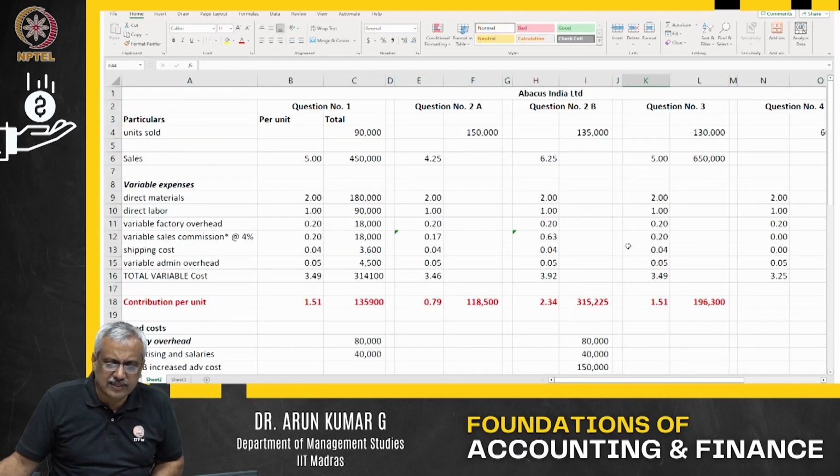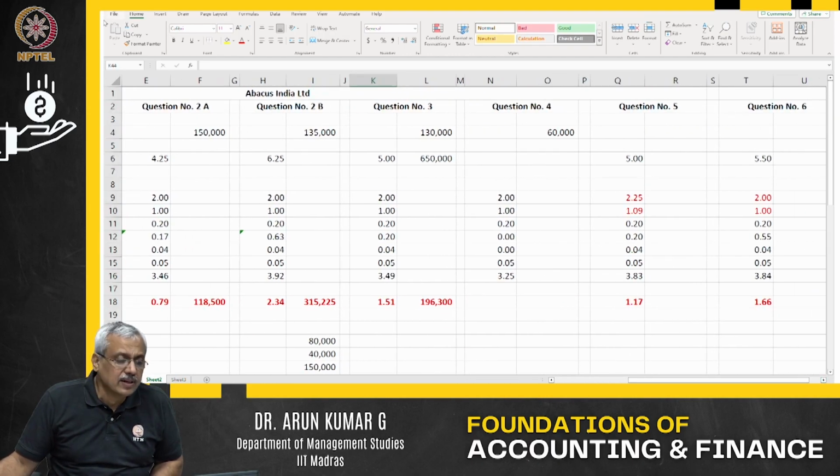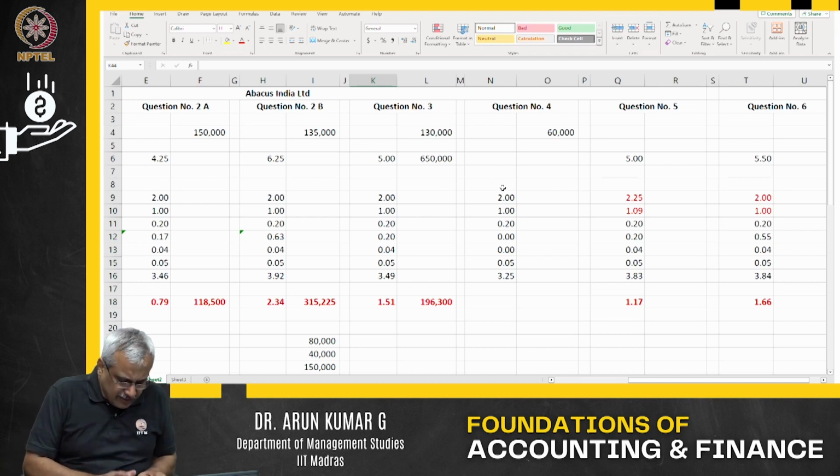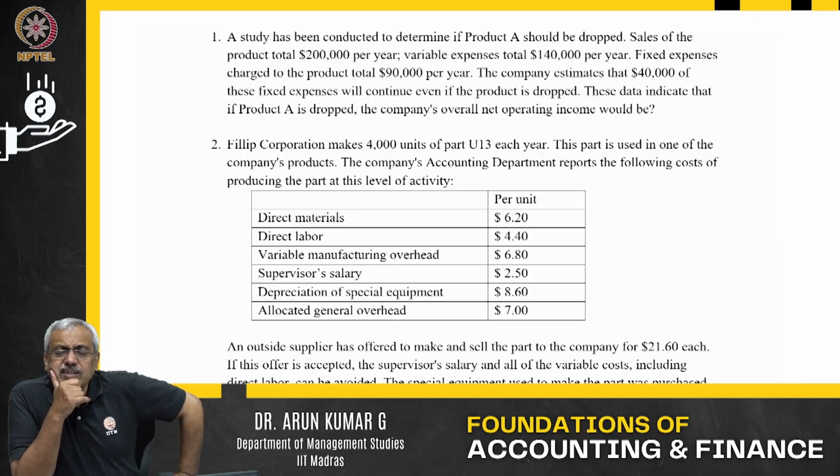I have all the 6 options worked out on the same Excel sheet out here. So it basically gives you some kind of a comfort zone with regard to break even, with regard to your variable cost, with regard to your fixed cost, with regard to calculating your desired profit, and so on and so forth. Okay.